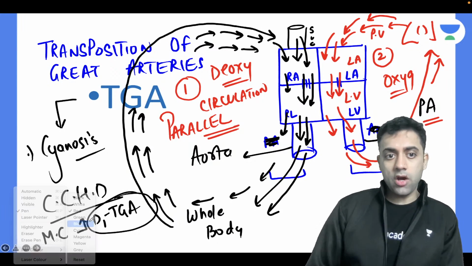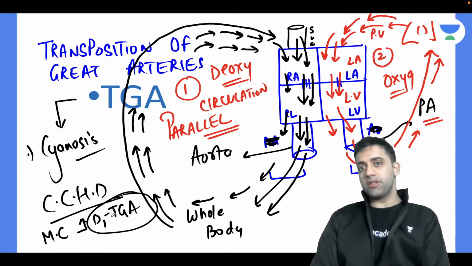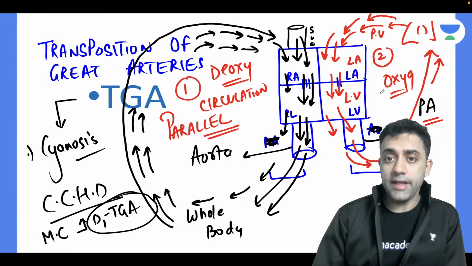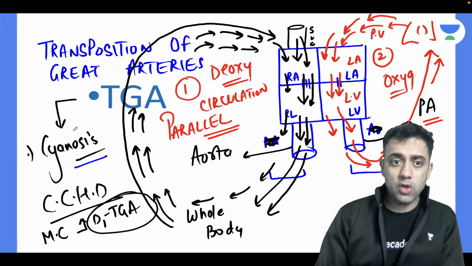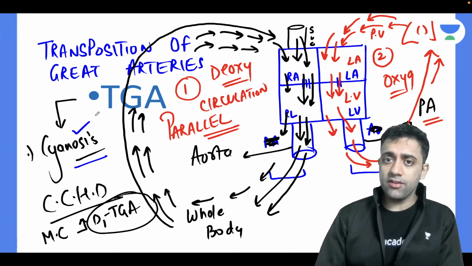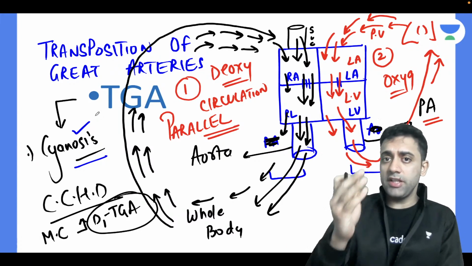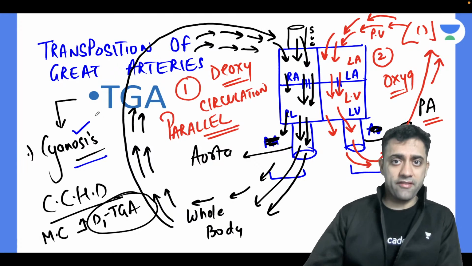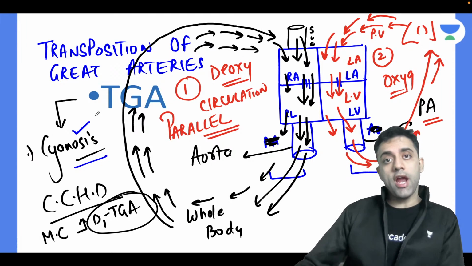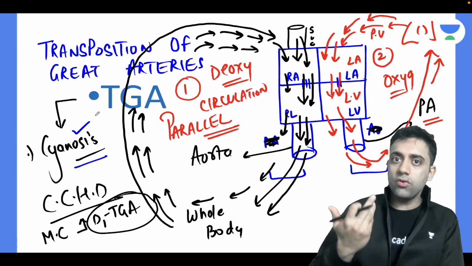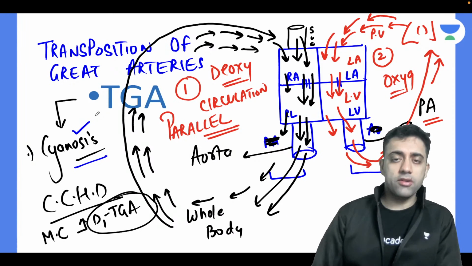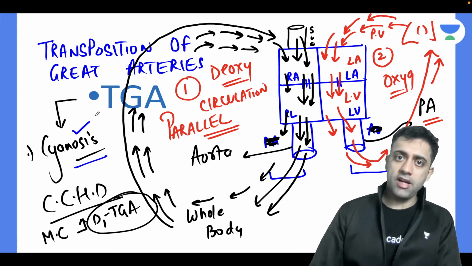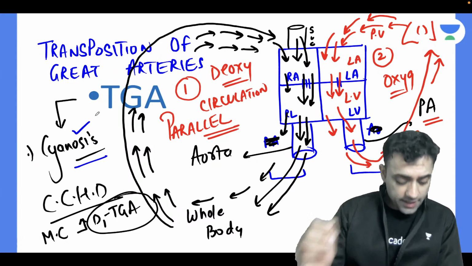Now again, PG entrance question number one. In this parallel circulation, the baby will die, because the baby will be fully cyanosed. Yes or no? Because deoxy blood entering through the superior vena cava, right atrium, right ventricle goes directly into the aorta and supplies the whole body. Will the baby survive here? The baby will not survive because there is all bad blood going here and there. Yes or no? Yes.